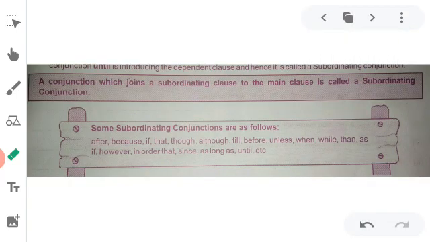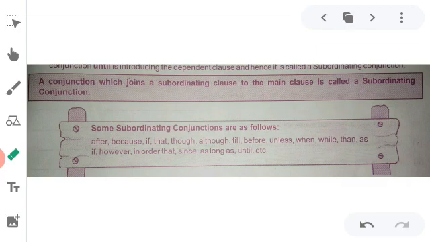Now next, subordinating conjunction. A conjunction which joins a subordinate clause to the main clause is called a subordinating conjunction. Some subordinating conjunctions are as follows.